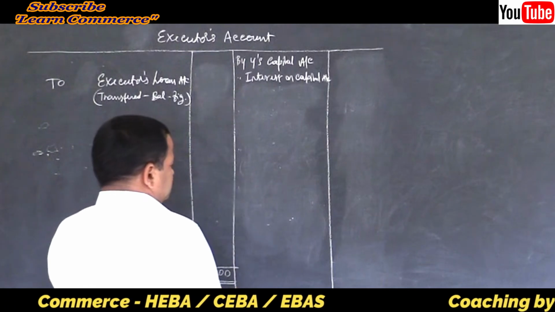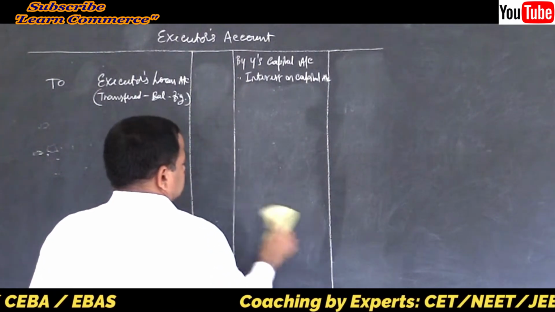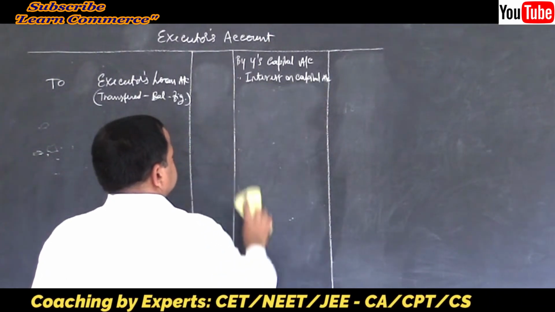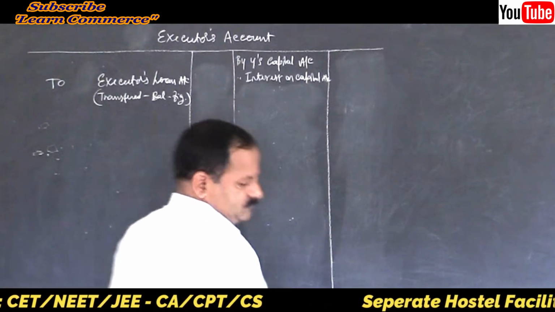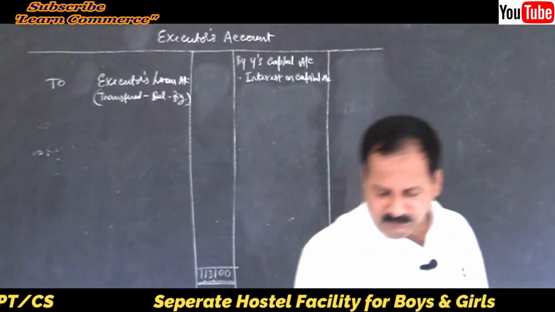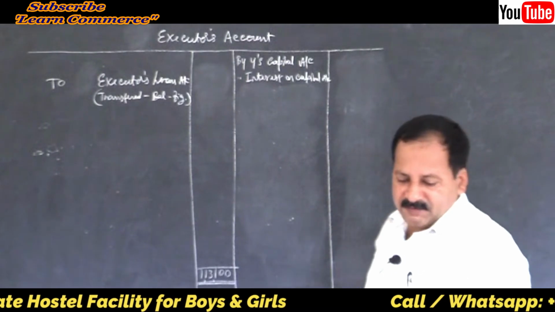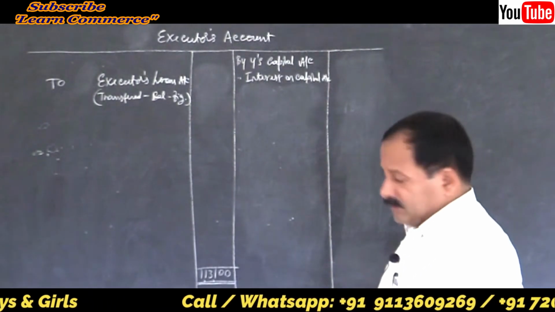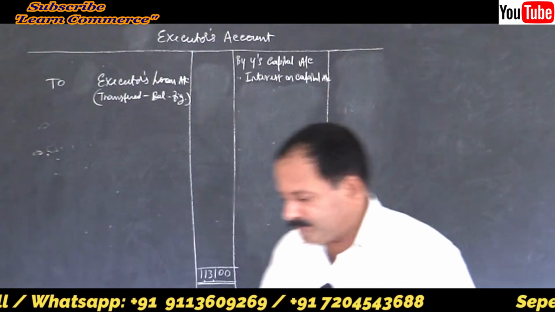First one is we have to take his capital, not Y, that is Raju.